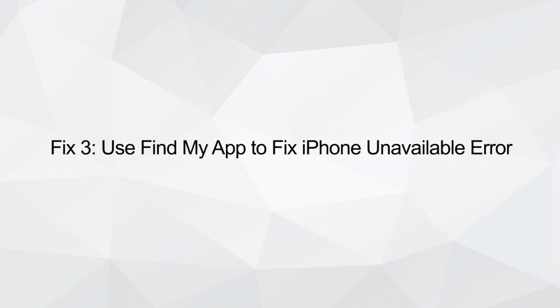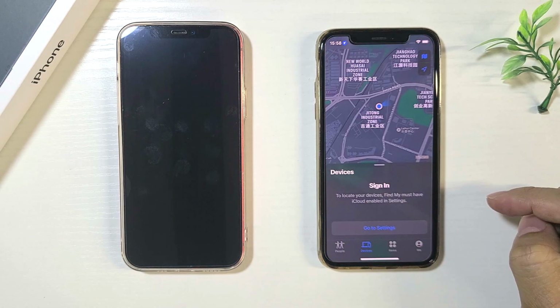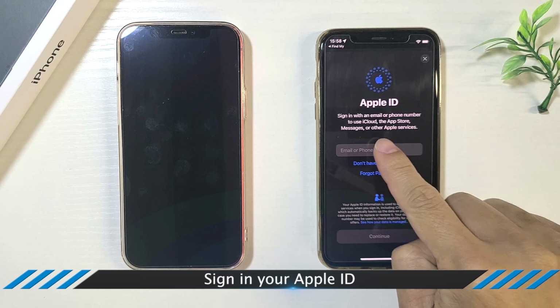Fix 3. Use Find My app to fix iPhone Unavailable error. Open the Find My app. Click Devices. Sign in your Apple ID.